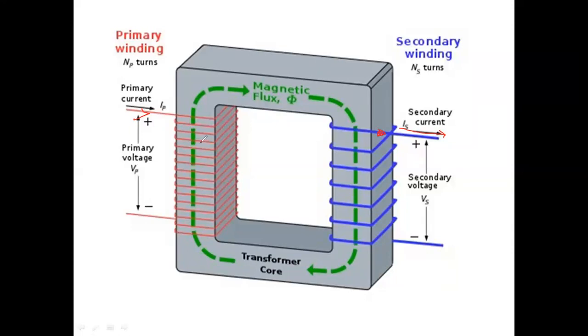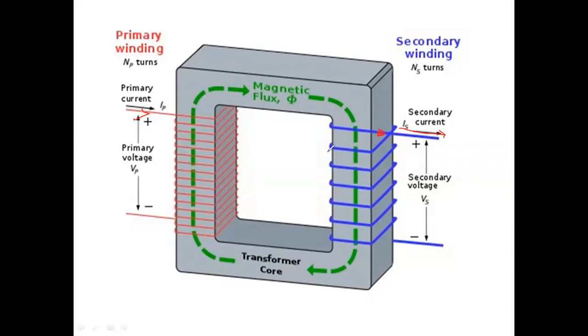The current is given to the first coil, but that energy, because of this flux linkage, is transferred to the secondary coil and we get the output here. So it is a static electrical device using an electromagnetic process. Is there any movement of the core? Is there any movement of the wire? No, it is a static device.